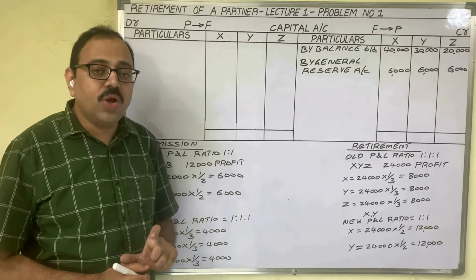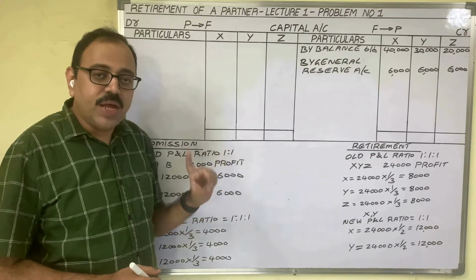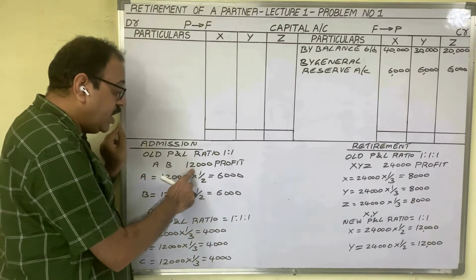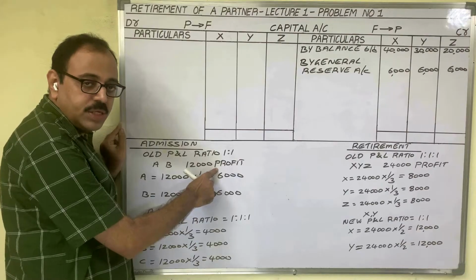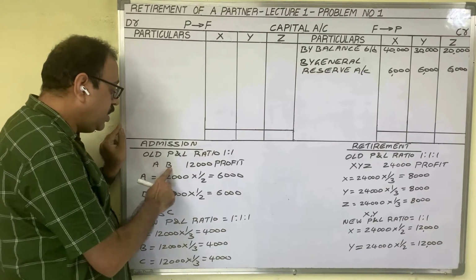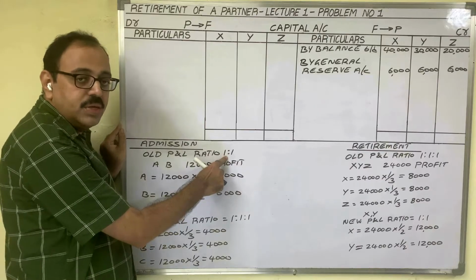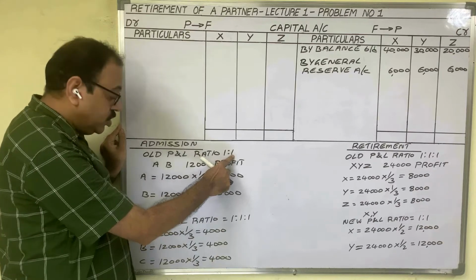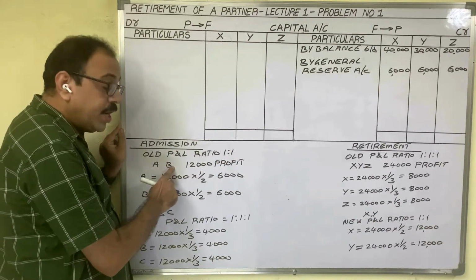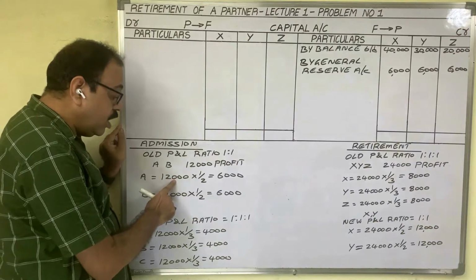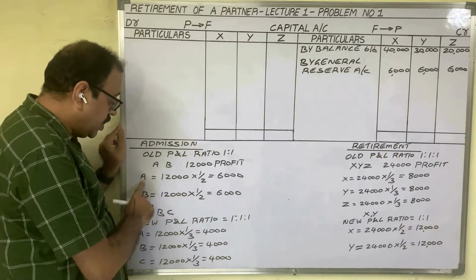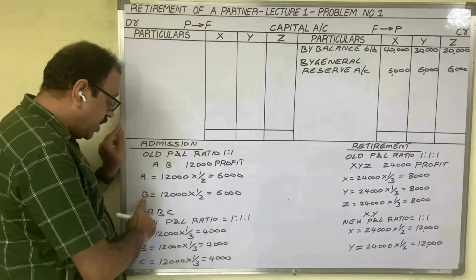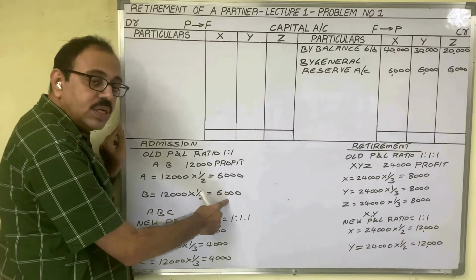Once we recollect the goodwill concept in admission of partners. For example, A and B are old partners. On average, every year they are earning a profit of 12,000 rupees. Assume that they are sharing their profits and losses equally. As two partners are there, the old profit and loss ratio is 1:1. So 1/2 for A, 1/2 for B. Then in the total profit of 12,000 rupees, A's share is 12,000 into 1/2, 6,000. B's share is 12,000 into 1/2, 6,000.